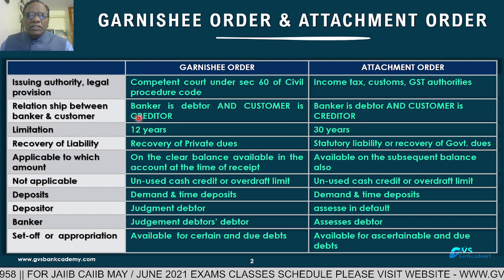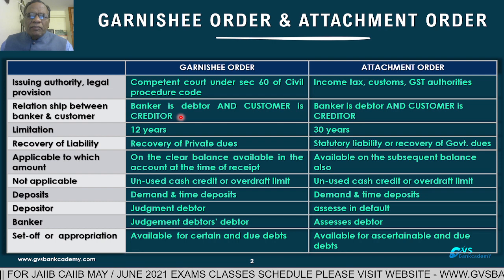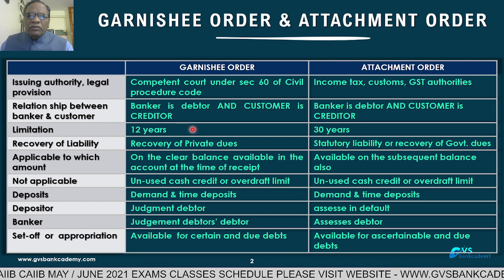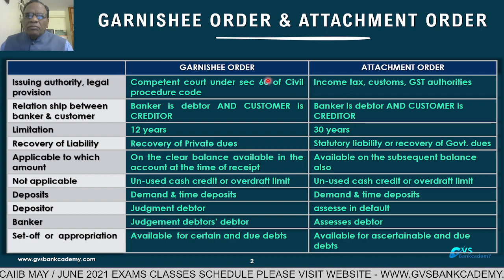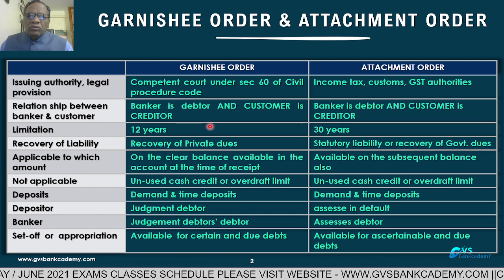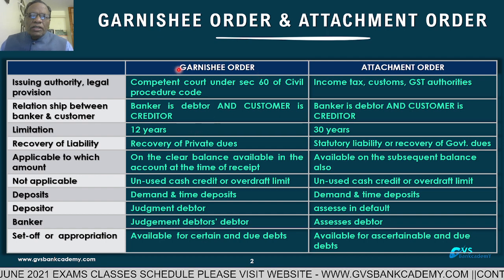The prime reason for this is, if a customer has a bank account with deposits and has not repaid private dues or government dues, then under a garnishee order or attachment order, the respective courts are going to issue these orders. What is the limitation period for a garnishee order?